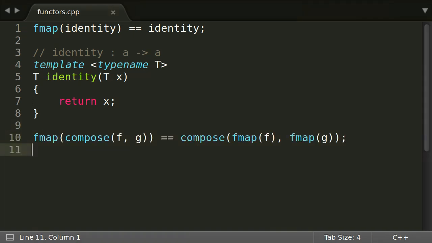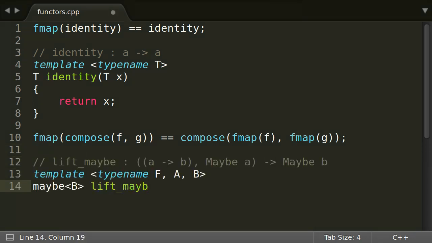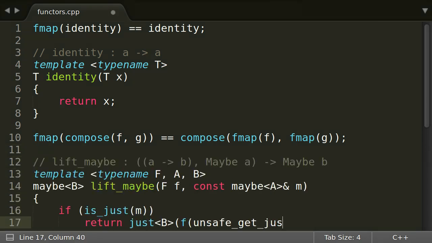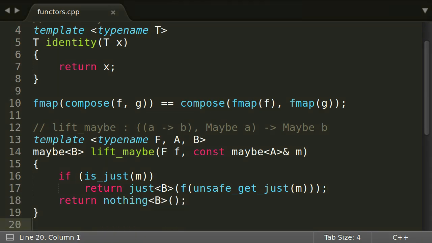Is the maybe type we saw in the last lecture such a functor? It can hold a value of a certain type, but to make it a functor we have to define fmap for it. This function is called liftMaybe and looks as follows. It takes a function f and a maybe value and lets f operate inside that maybe. If the maybe contained a just value, the function is applied. If it is a nothing, it remains a nothing.